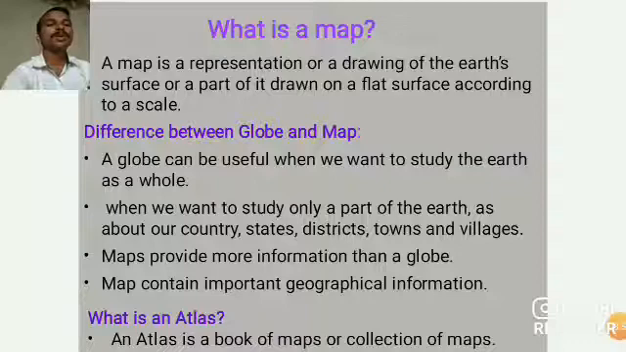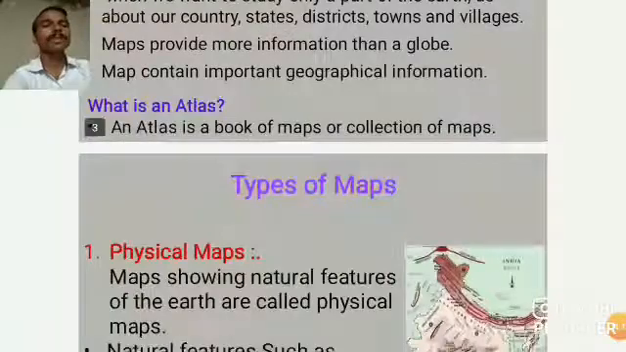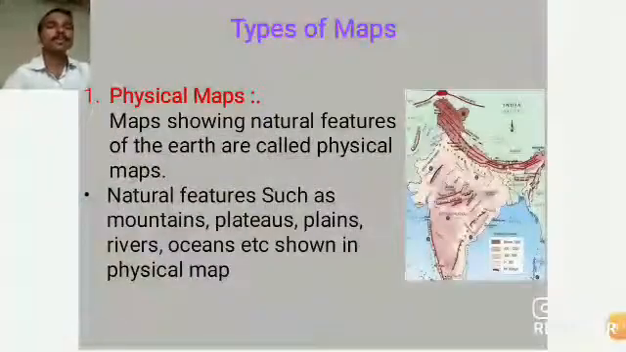What is an atlas? An atlas is a book of maps or a collection of maps. When we put together many maps, that is known as an atlas.